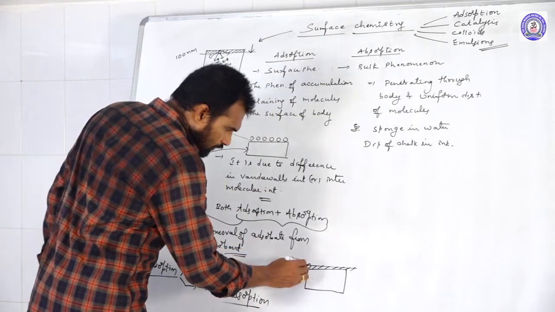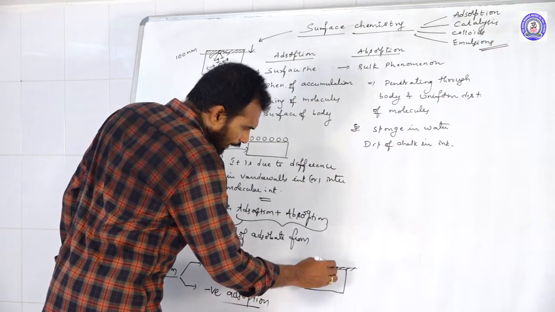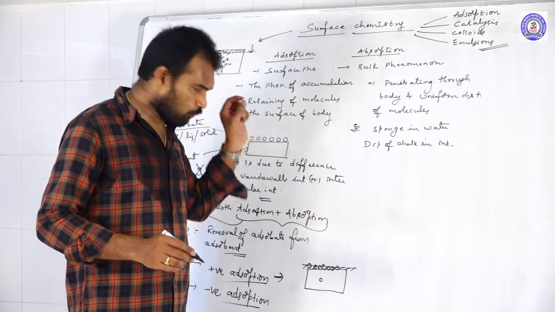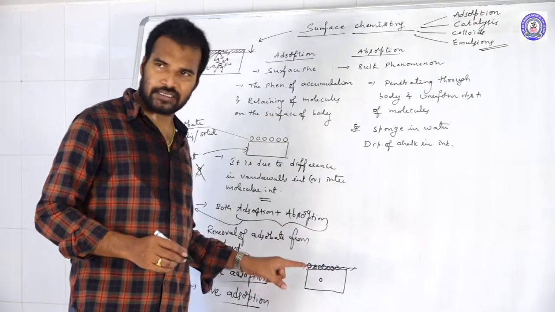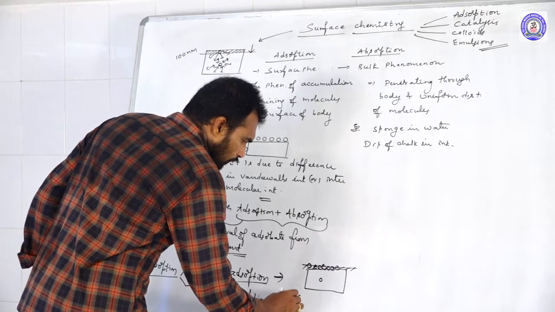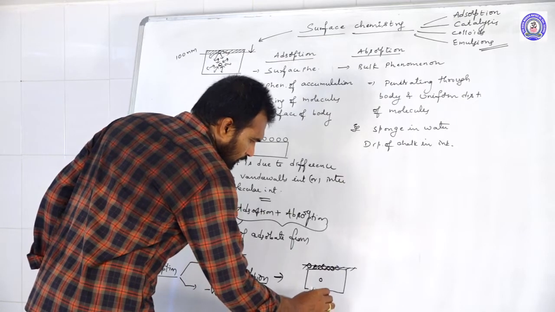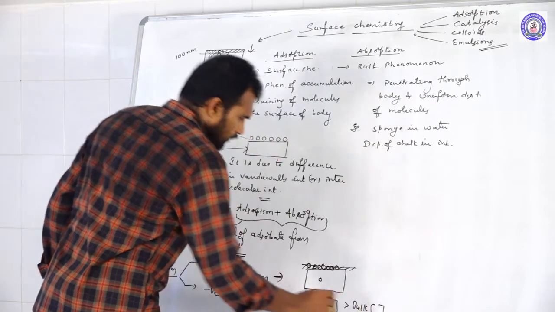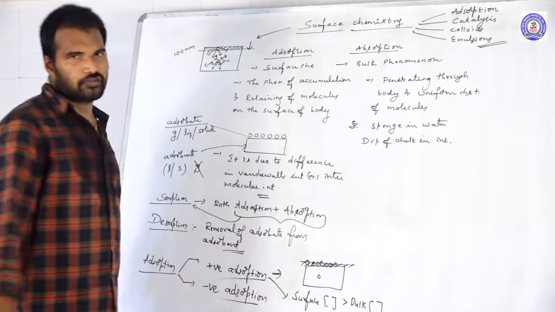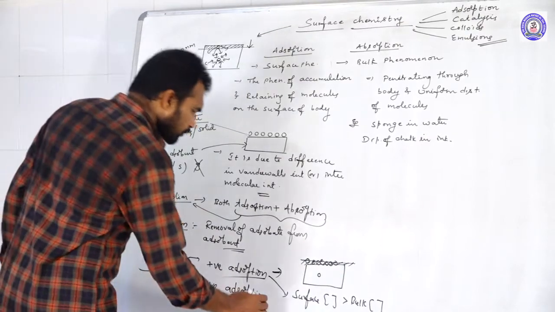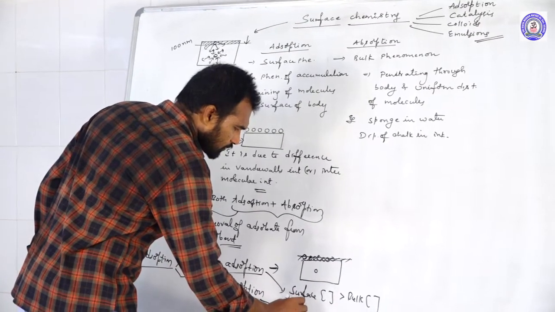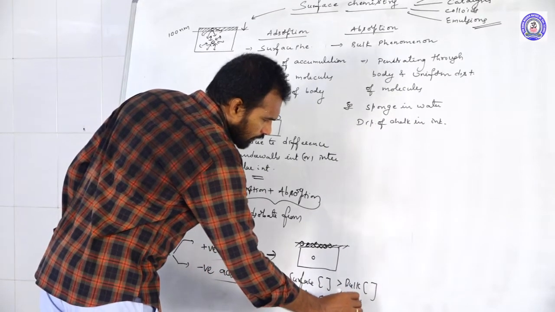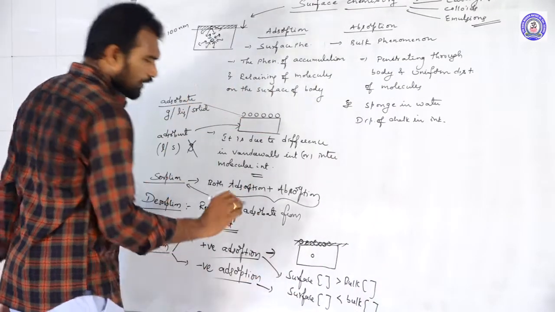If the molecules' concentration is more at the surface than in the bulk, that is called positive adsorption. Negative adsorption is when the surface concentration is lesser than the bulk concentration.